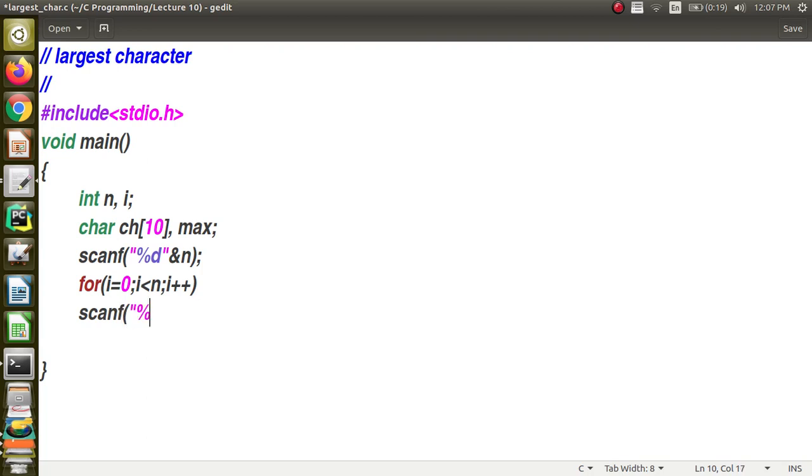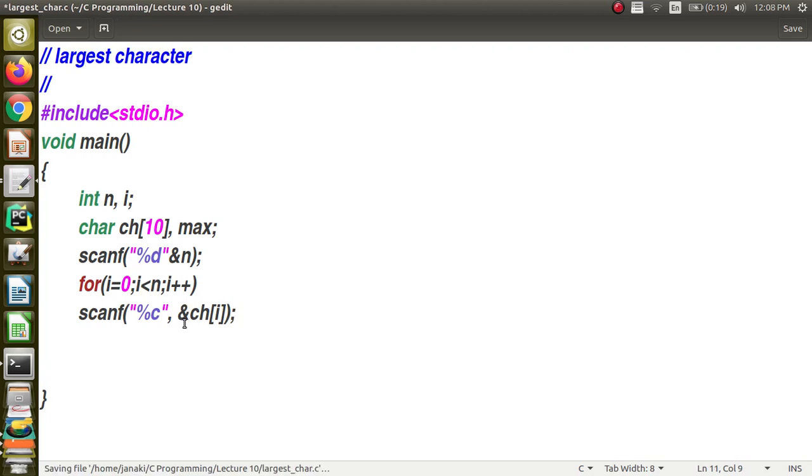Now I want to read characters, so the format string is %c, followed by ch, the name of the array, and then I have to give the index. When you are going to read an array, you should give the index also. I have to put an ampersand before this. It is important because I am reading one of the characters.